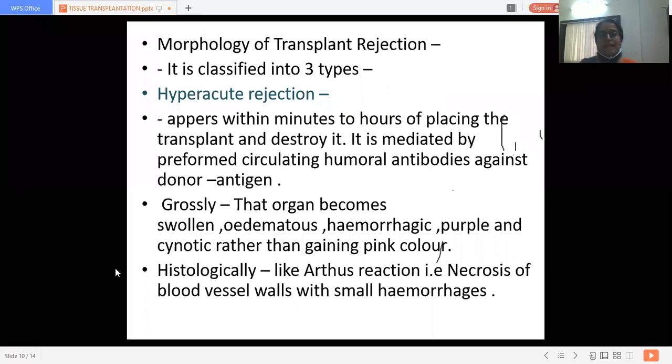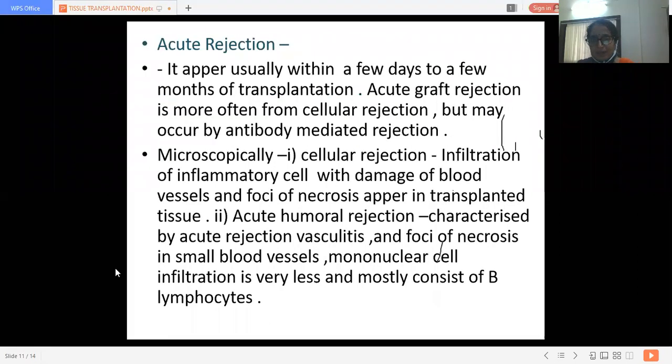The next is acute rejection reaction. It appears usually in a few days to a few months after transplantation. Acute graft rejection is more often cellular rejection, but may occur by antibody mediated rejection. It is also mediated by antibody. Now, microscopically, what is that particular thing?